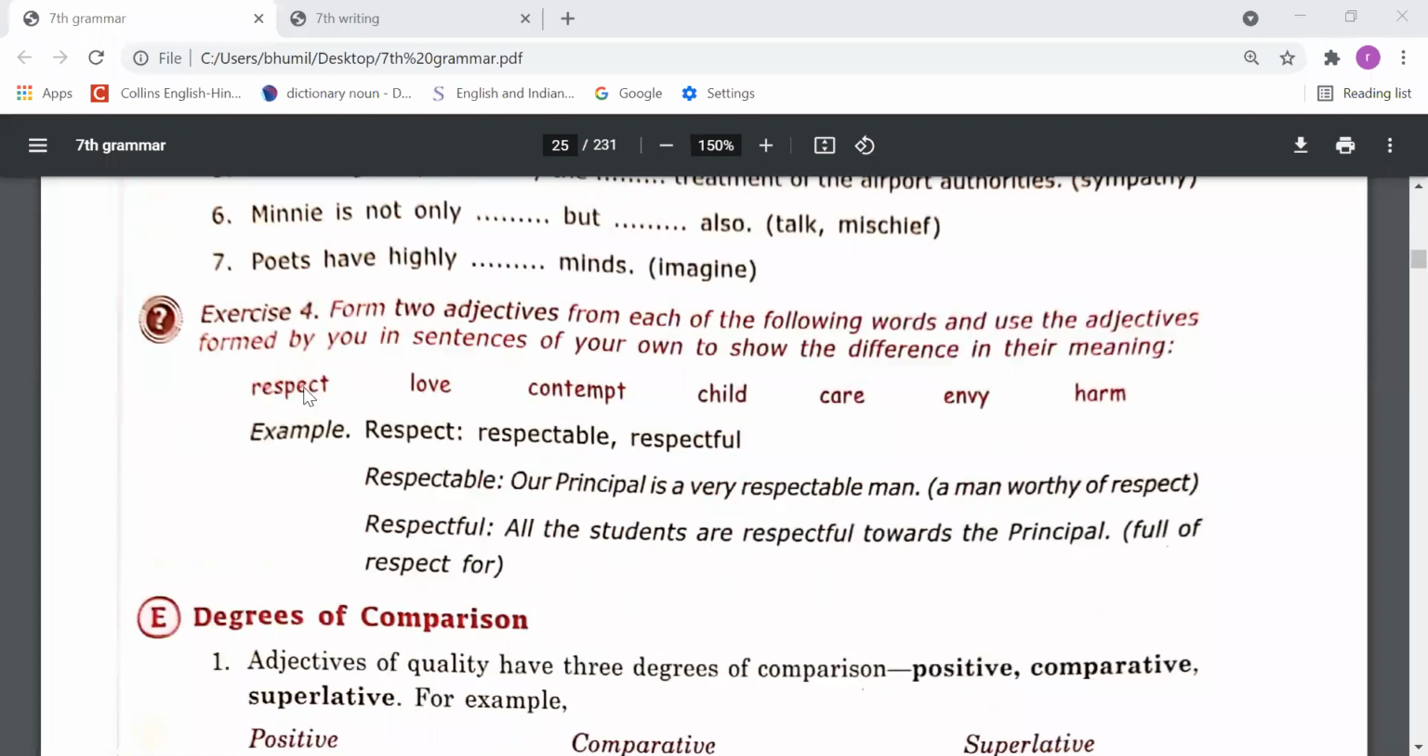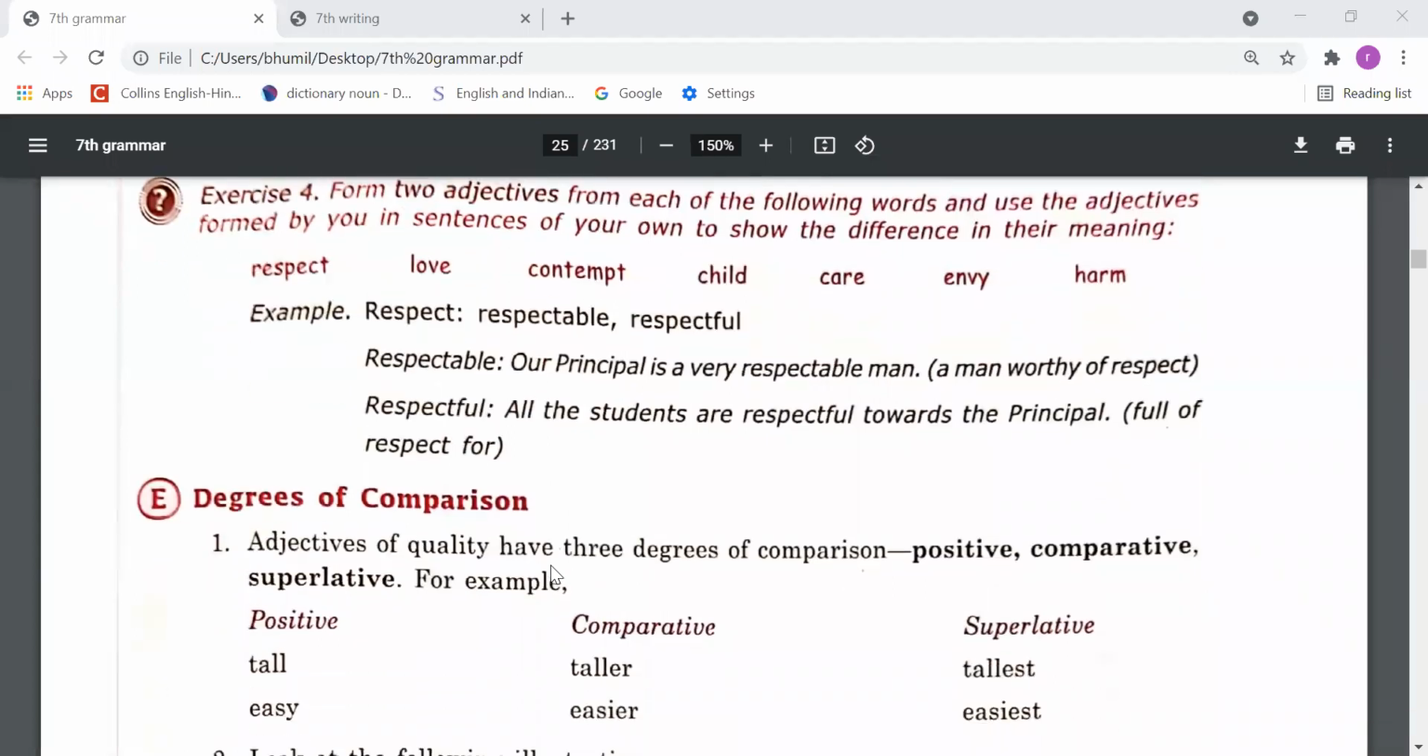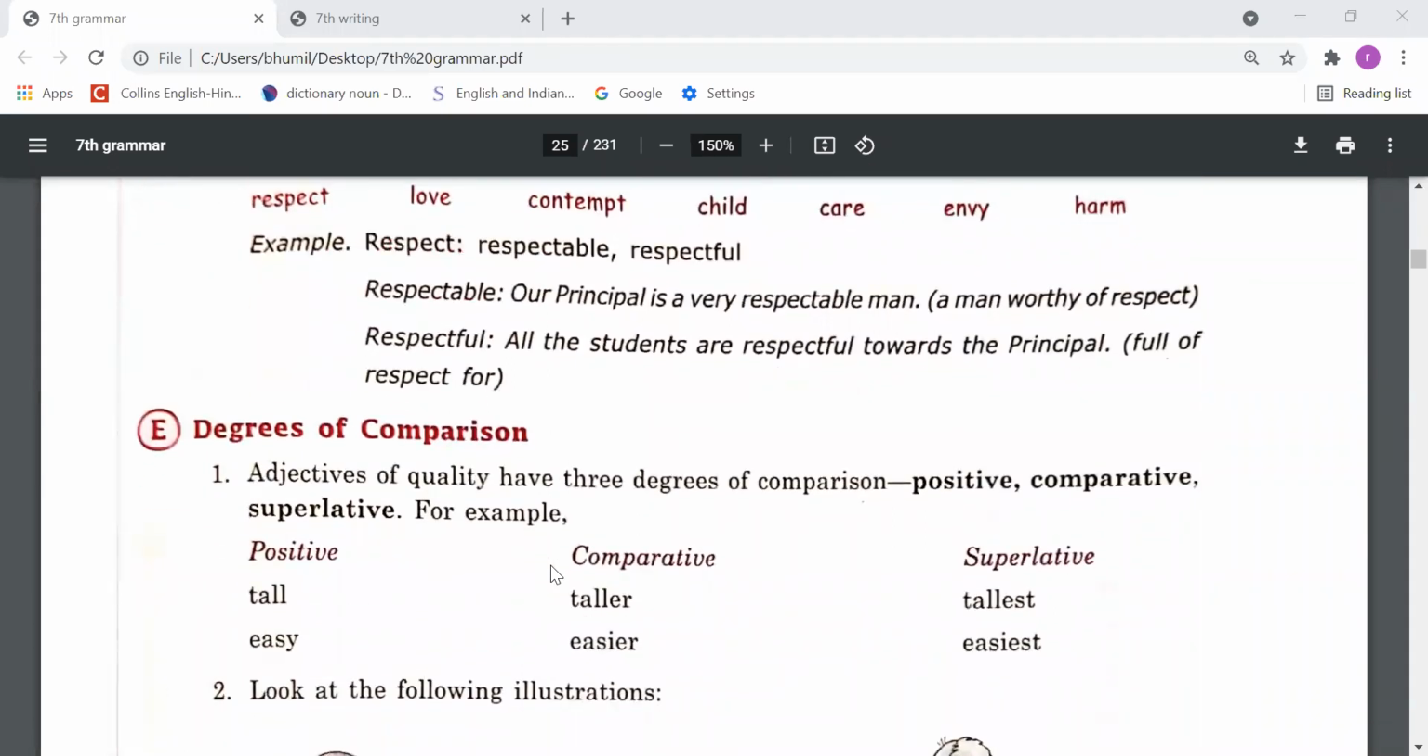So dear students, some words are written here. You need to make these words into adjective forms, right? You have to make new adjectives from these words. Two adjectives you have to form, and then you have to make sentences, right? Respect is there, respectable we have made, and respectful we have made, and then we have made the sentences. So this exercise you have to do in this way, right?